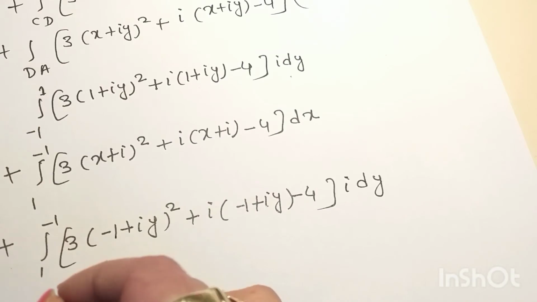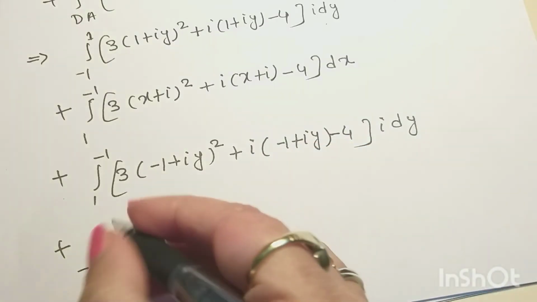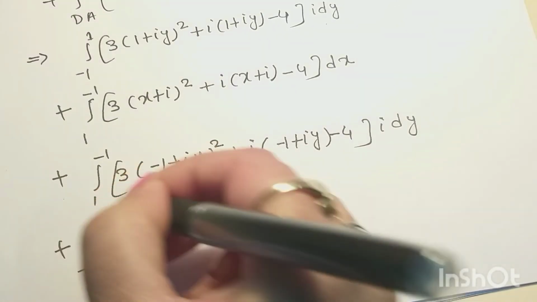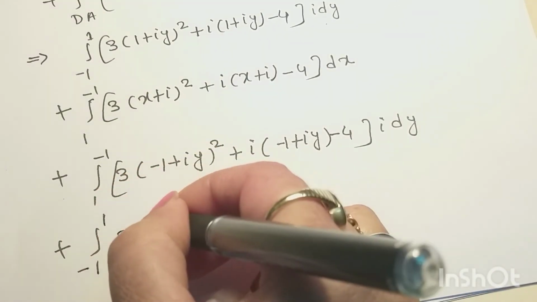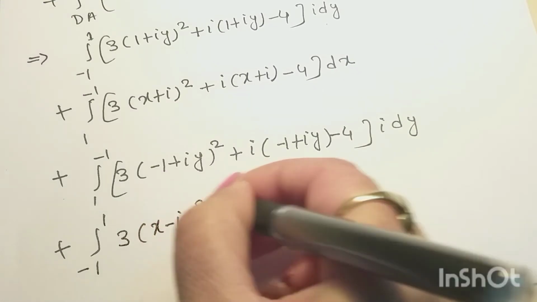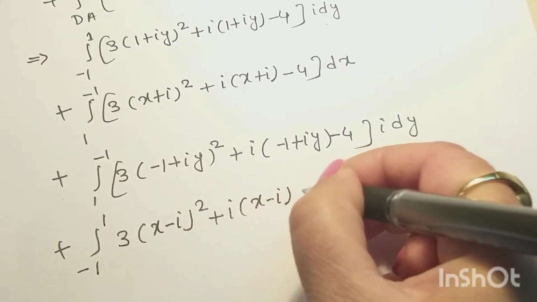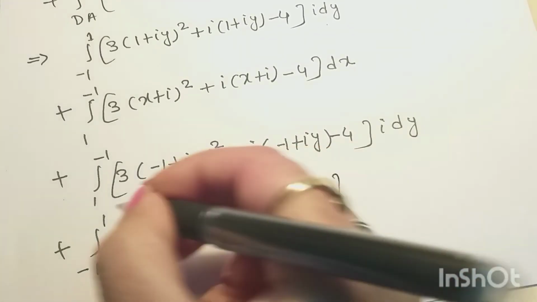The last term will be integration for the limit minus 1 to 1, 3(x−i) square plus i(x−i) − 4 dx.